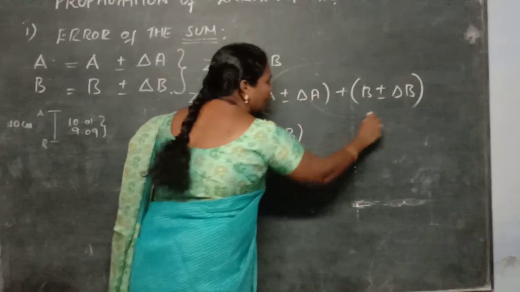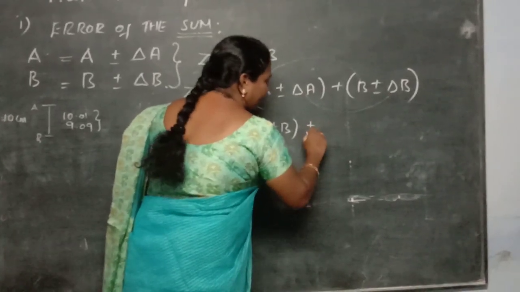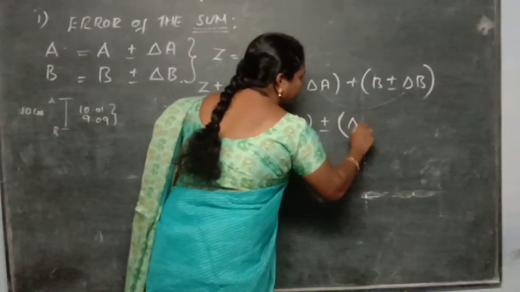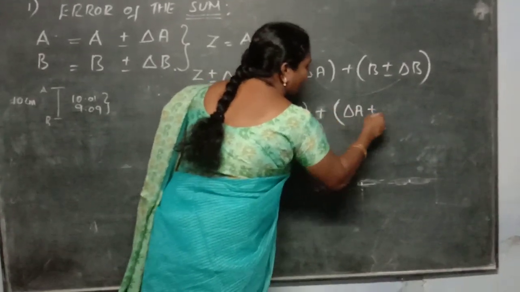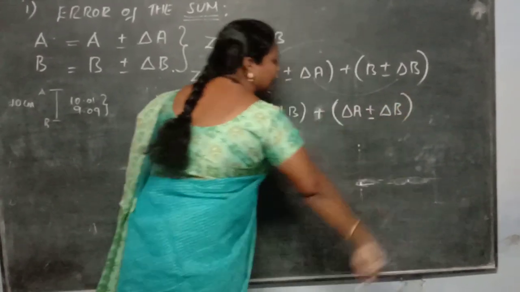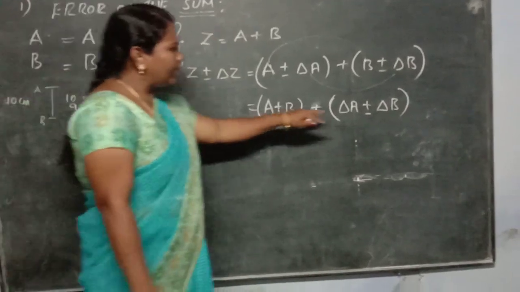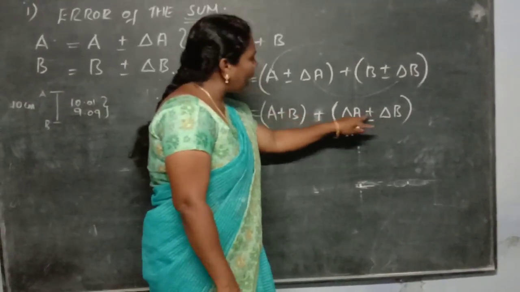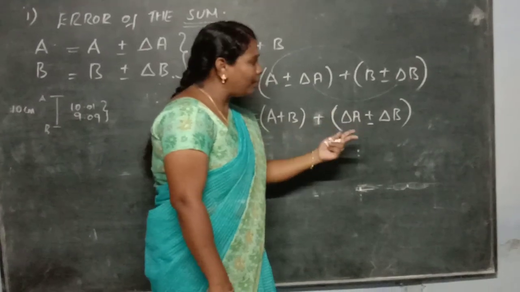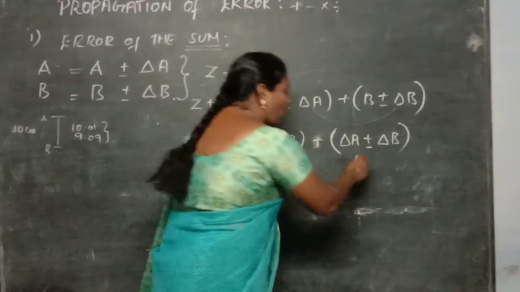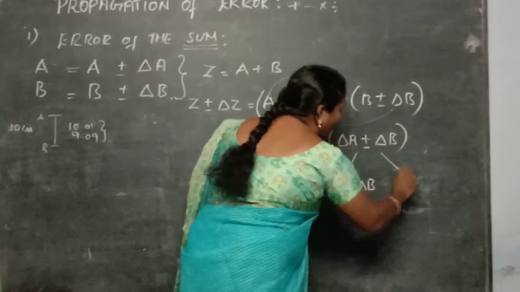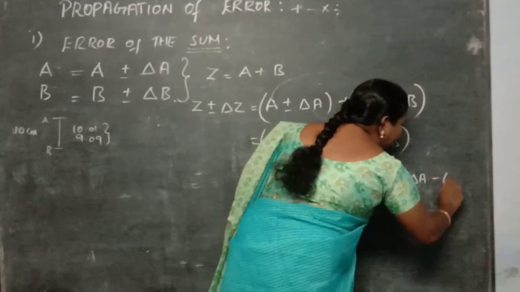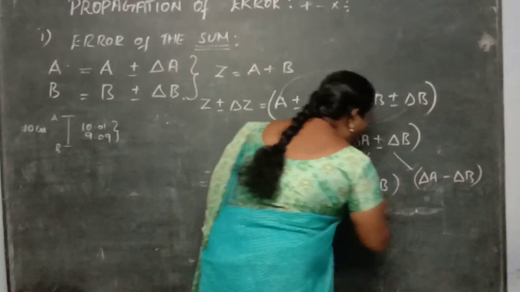And what are the absolute error values? That is plus or minus delta A plus delta B. See here, plus or minus delta B. Now, delta A and delta B can occur with plus or minus, so that means there are two chances. One is delta A plus delta B and another is delta A minus delta B. So these are the two options here.